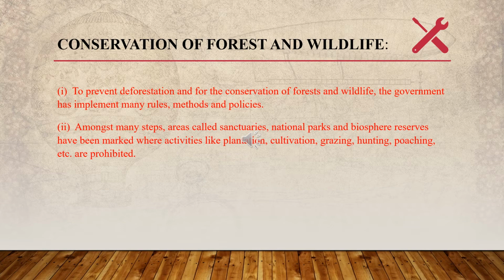According to the book, only three steps are provided. First is afforestation, second is stop overgrazing, third is prevent forest fires. Yes, these three are a must, but we can add plantation and hunting and poaching also in it. Okay, so the main purpose of it is to save it.